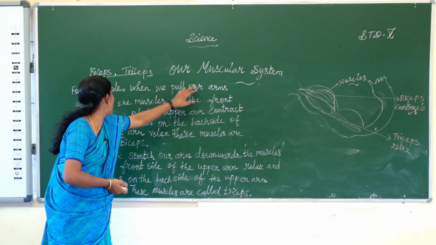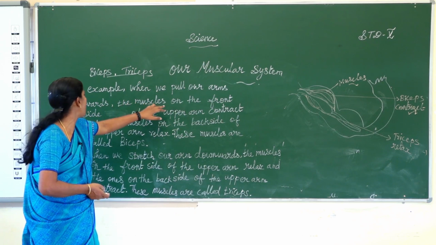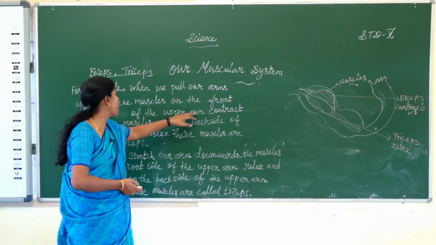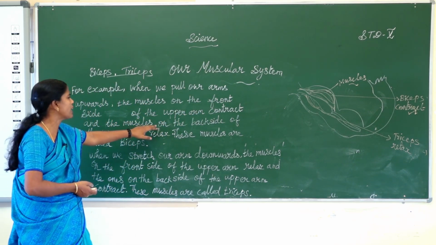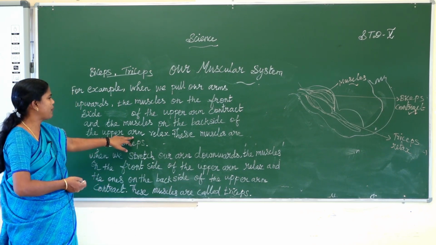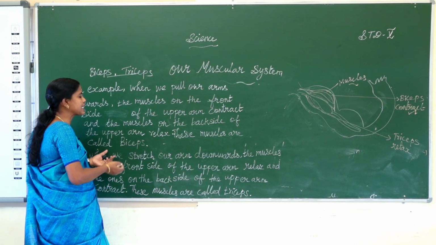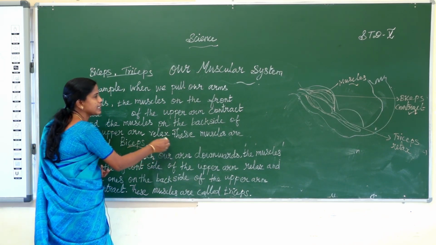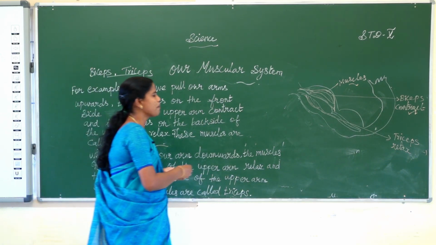When we pull our arms upwards, the muscles on the front side of the upper arm contract and the muscles on the back side relax. These are called biceps muscles. Next one, triceps muscles.